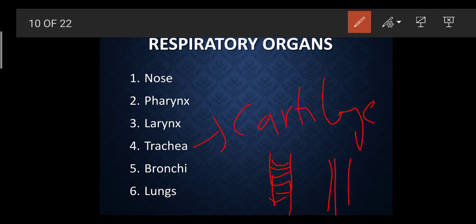But here you can understand that the walls can easily collapse and come together, and this can be very dangerous because it can cause death. But due to this cartilage only, the walls of the trachea do not come closer to each other and remain in the same position. That is why it is made up of cartilage, so that the walls do not come together.